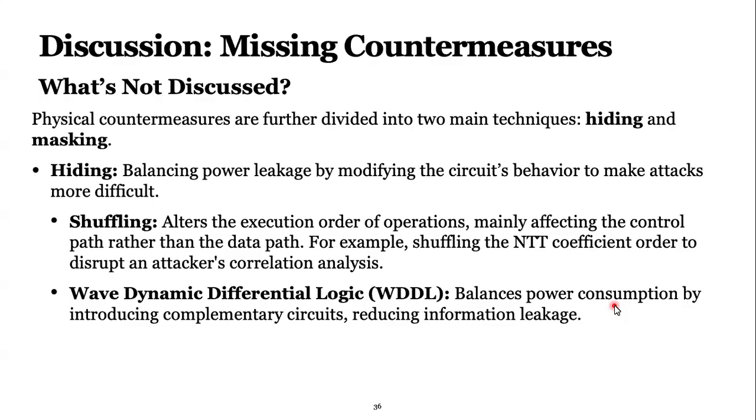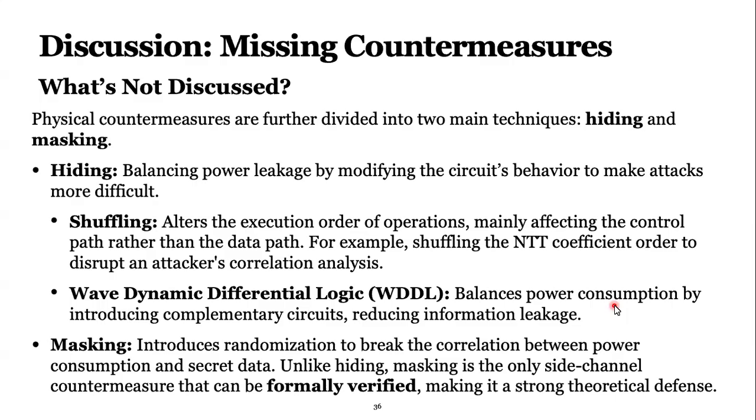The most common one being used in industry is shuffling. We are basically randomizing the execution order. So let's say that we are processing these coefficients one by one, and we are shuffling this order in a way that even if the attacker has this correlation, he is not going to understand which secret key coefficient is being used. And the other method is WDDL. It is basically hardware, called a complementary circuit. We are adding an additional circuit to the actual vulnerable circuit, and there is going to be additional power, and still the attacker is not going to be able to understand.